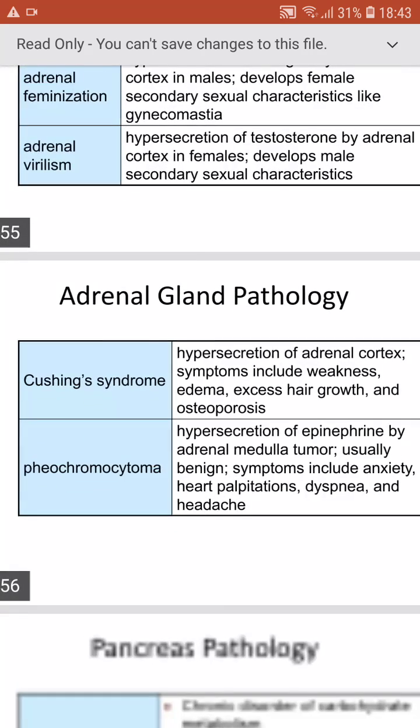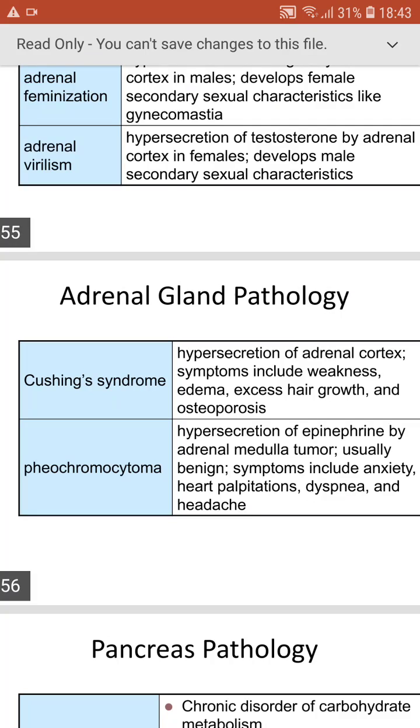And next, Cushing syndrome, hypersecretion of adrenal cortex. Symptoms include weakness, edema, excessive hair growth, and osteoporosis. And next, pheochromocytoma, which means hypersecretion of epinephrine by adrenal medulla tumor, usually benign in nature, so easily curable, and symptoms may include anxiety, heart palpitations, meaning the heartbeat will be felt by the person himself, and dyspnea and headache. Dyspnea means abnormal breathing.